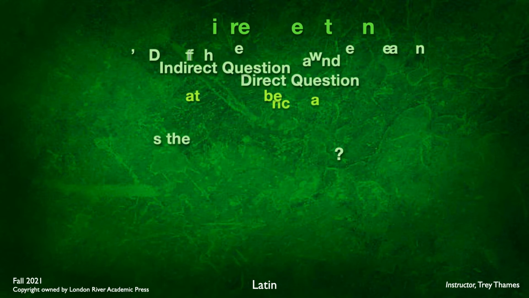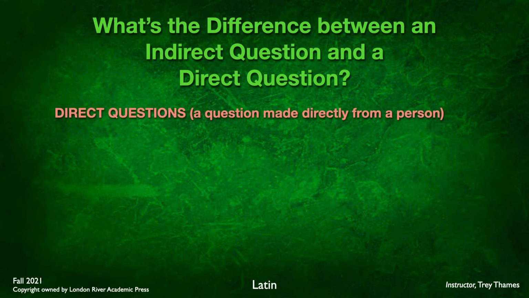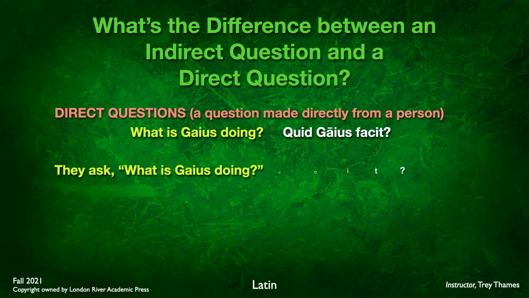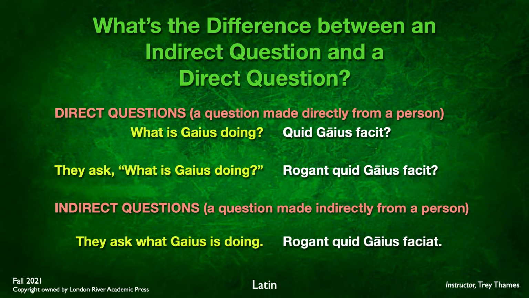All right, let's make a quick distinction here between the indirect question and the direct question. Let's look at a couple of forms of each of these. For, again, the direct question, it's a question made directly from a person. Here we have two examples of this. What is Gaius doing? Quid Gaius facit? That's a direct question. We also have it if it's in quotation marks, for instance, like they ask, comma, what is Gaius doing? This is a direct question. Rogant quid Gaius facit? These are different than the indirect question, which is a question made indirectly from a person. Here we have they ask what Gaius is doing.